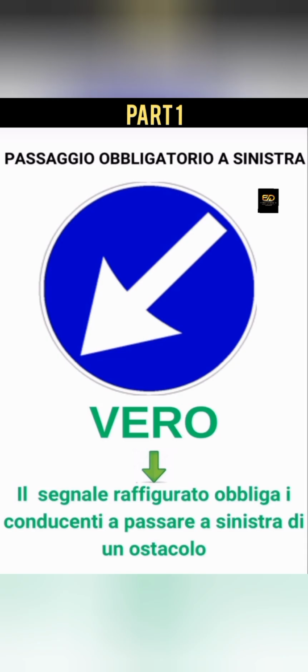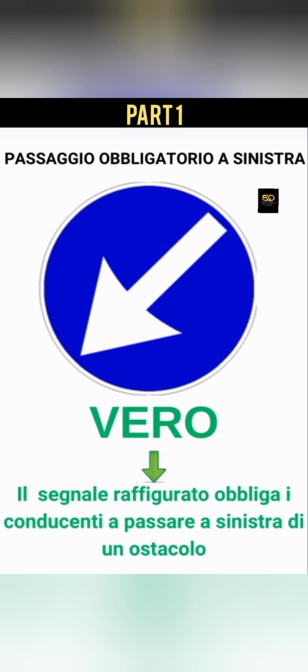So the first one here is talking about passaggio obbligatorio a sinistra. This is where, for example, you are driving on the road and there's an obstacle on the road. The sign here is telling you the side from which you can dodge, the side you can pass through. It's not telling you to turn away from the road, you are still on the same road, but you just have to dodge. Like in this case, you are dodging through the left hand side.